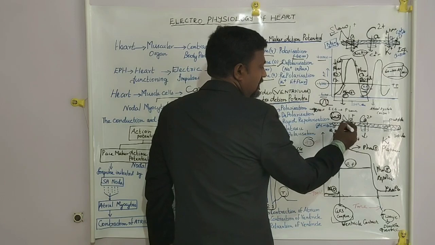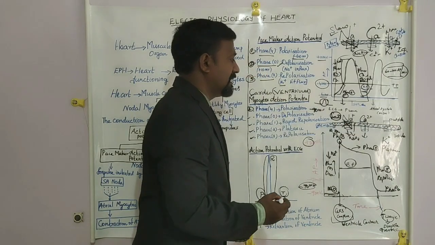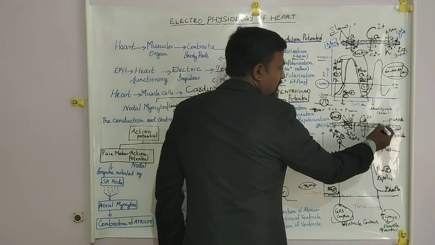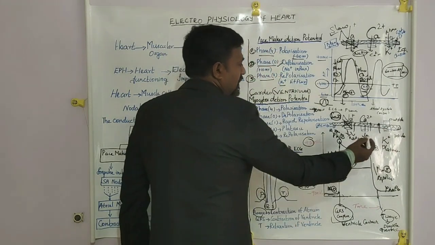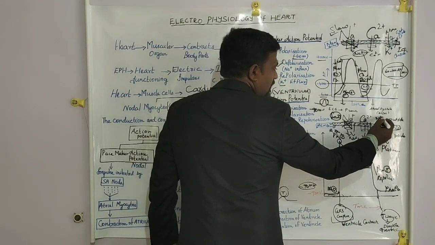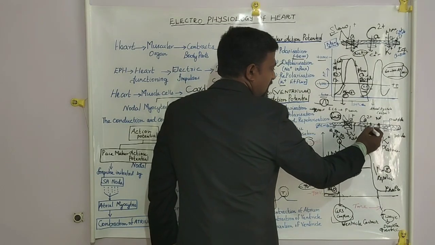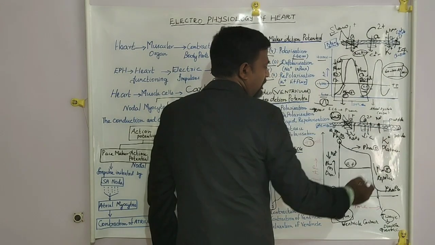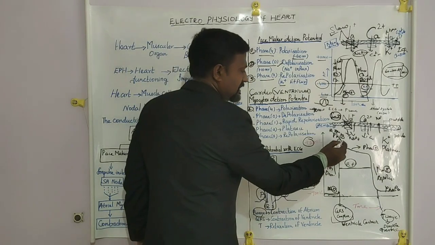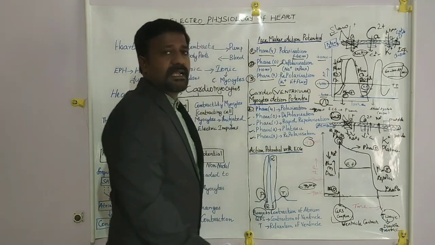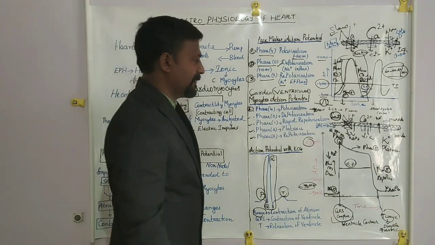Once the sodium channels close, the potassium ion channels open along with calcium ion channels. So potassium ions move out, and the calcium ions come inside the membrane. That leads to a rapid decline, called rapid repolarization.